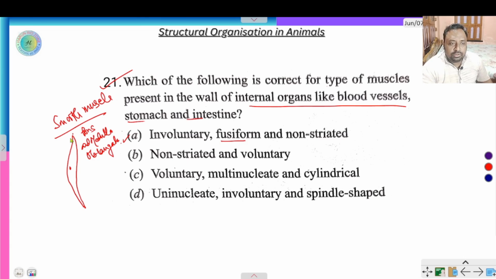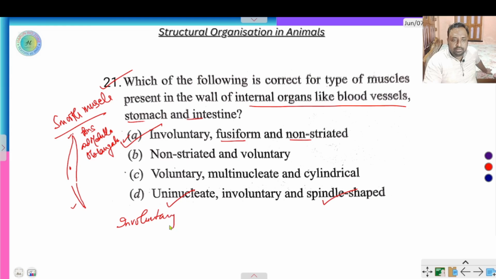Fusiform means two ends are tapering and non-striated. There is no striation, this type of structure is absent in this case. So here involuntary, fusiform and non-striated is the correct option. Also uninucleate, this is the correct option, and spindle shaped, this is the correct option. So here the character is involuntary. The answer is A.